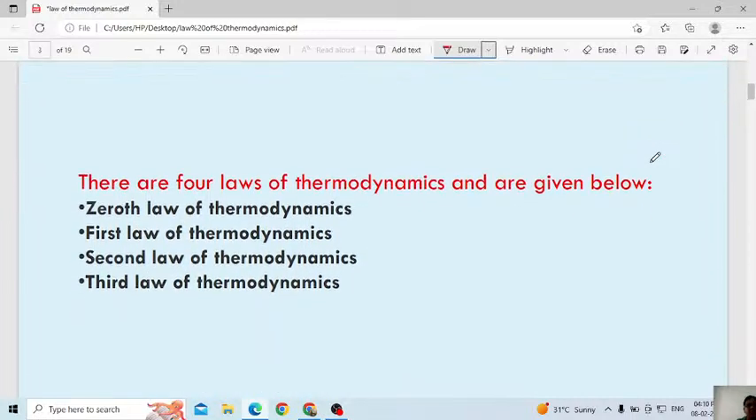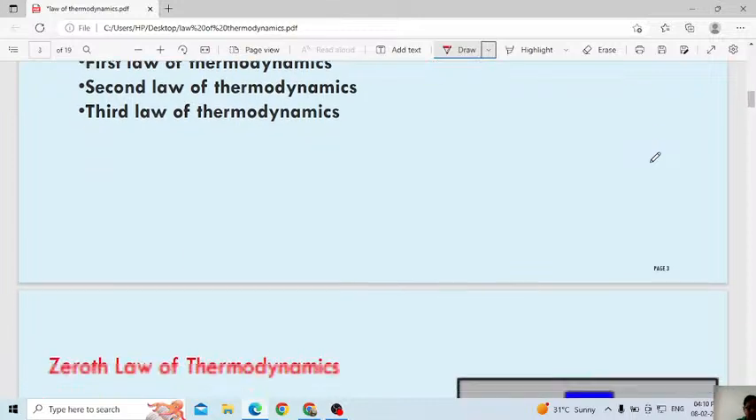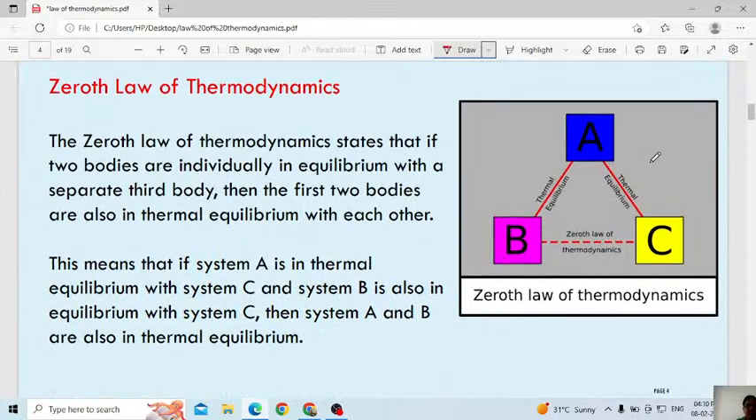Then here normally we have 4 laws of thermodynamics: the zeroth law, the first law of thermodynamics, the second law of thermodynamics, and also the third law of thermodynamics. Let us study in detail what the 4 laws are telling. First one, the zeroth law of thermodynamics.